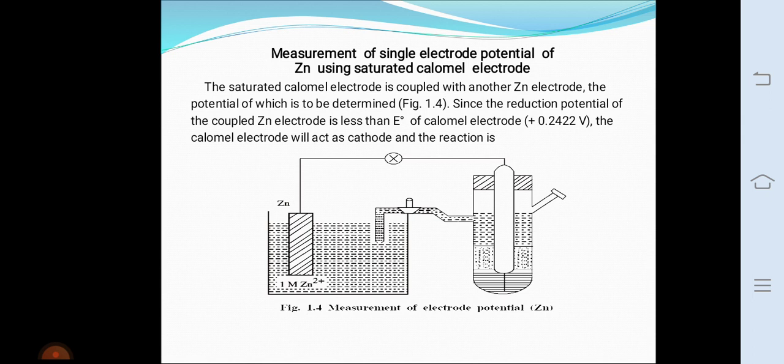Since the reduction potential of the coupled zinc electrode is less than E0 of the calomel electrode, the calomel electrode will act as cathode and the reaction is Hg2Cl2 plus 2 electrons forms 2Hg plus 2Cl minus. Finally, E0 zinc is equal to minus 0.7603 volt.